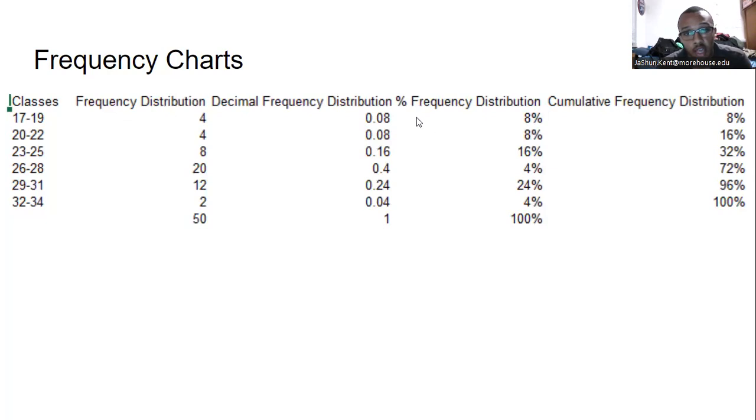For frequency distribution, 8% for both 17 through 22 was seen as that low age. 16% was seen as 23 through 25. 40% was seen as 26 to 28. Sorry, 0.24% was seen for between 29 and 34. So when it comes to frequency distribution, it breaks down to 8%, 16%, 40%, 2.4%, 2.4%. And then the cumulative frequency distribution breaks down as you see over here.